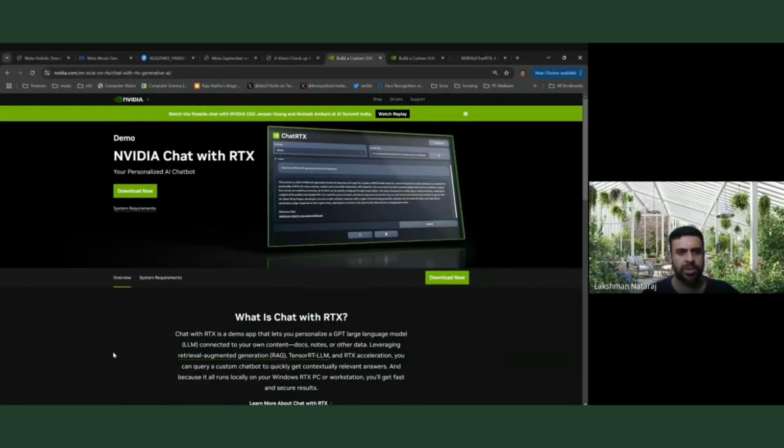So hey everyone, let's see how you can install NVIDIA's Chat with RTX. This is one of the first versions of NVIDIA's Chat with RTX. They call it a demo app that lets you personalize a GPT LLM connected to your own content, docs, notes, or other data, leveraging RAG and RTX acceleration. So they're calling it more of a demo app and also a personalized companion.